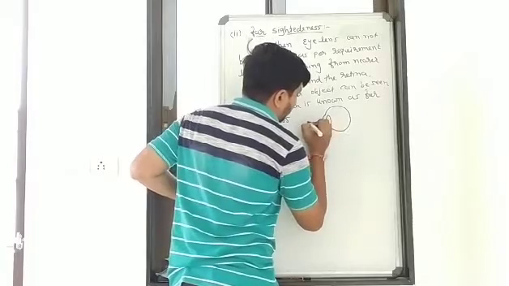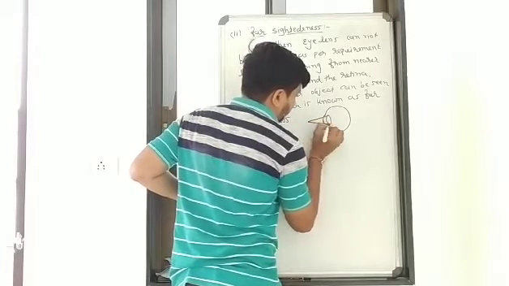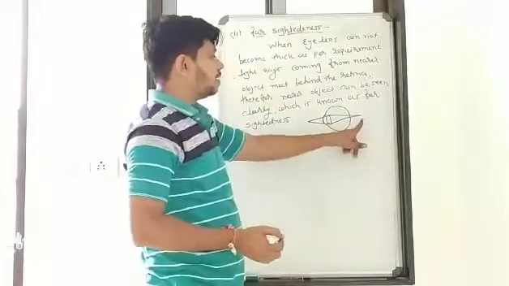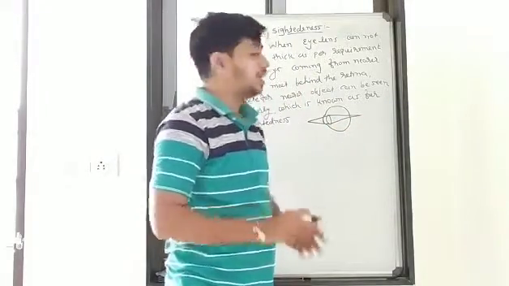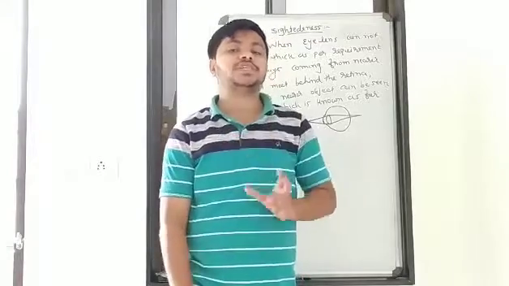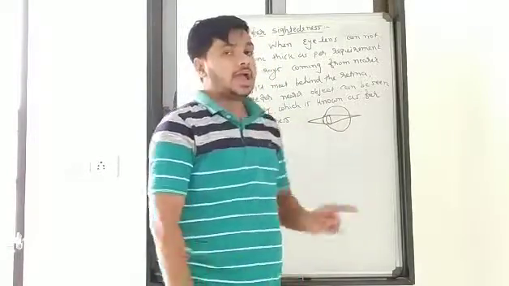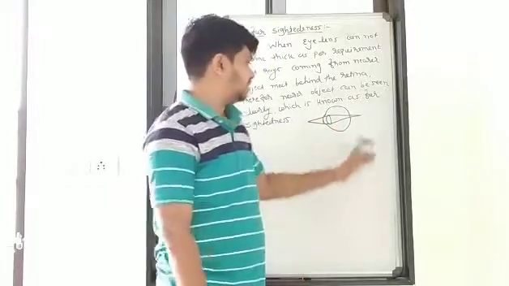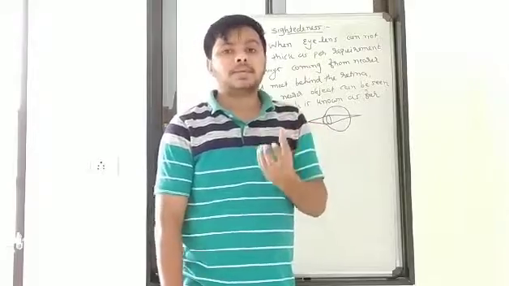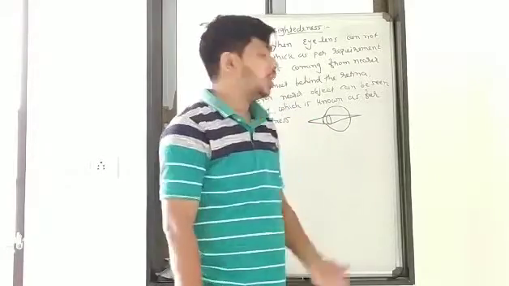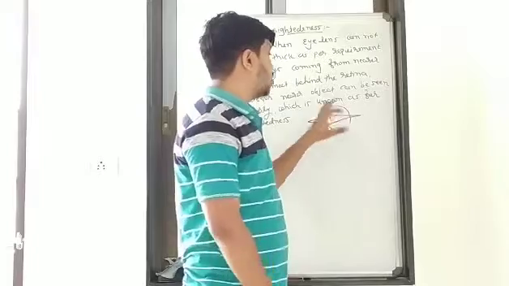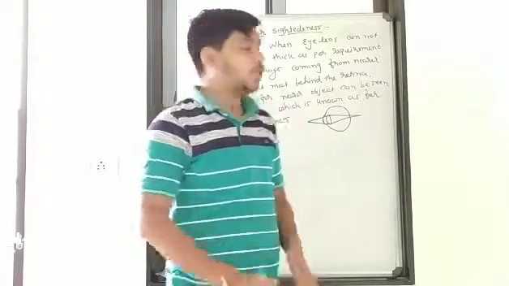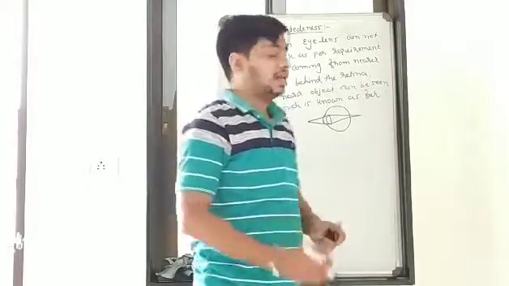The rays from the near object, after refraction, meet behind the retina. To see the object clearly, the rays should meet on the retina and the image should be formed on the retina. But here the rays meet behind the retina, so you can't see the near object clearly, which is known as farsightedness.